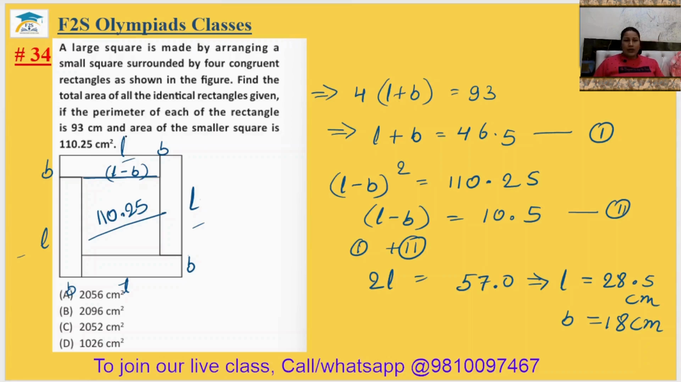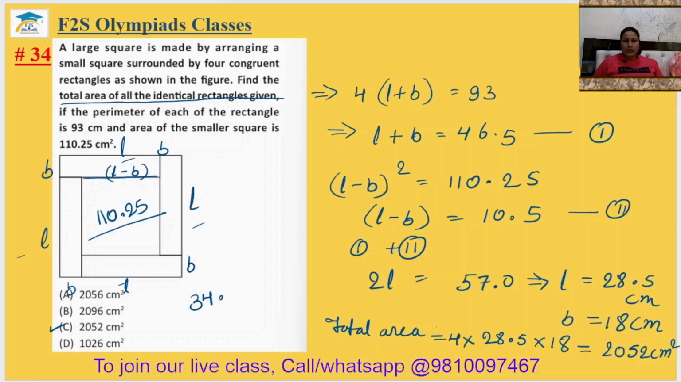Now we have to just find the total area of all identical rectangles. So total area of all identical rectangles should be 4 multiplied by its length, 28.5, multiplied by its breadth, that is your 18 centimeter. It will come 2052 centimeter square. It is in option number C. The 34th answer is option C.